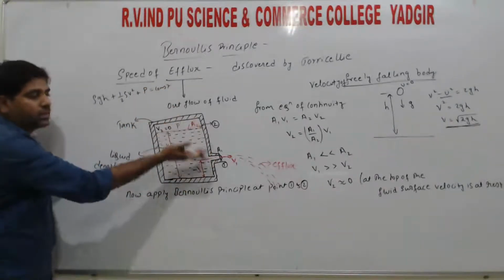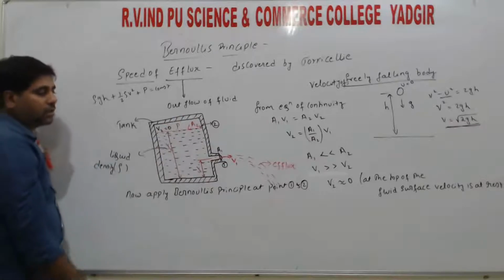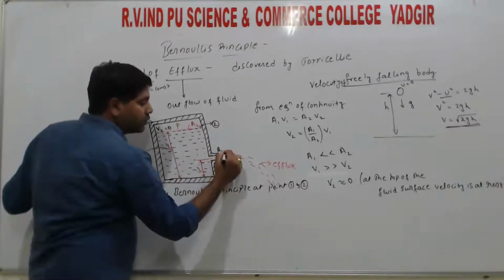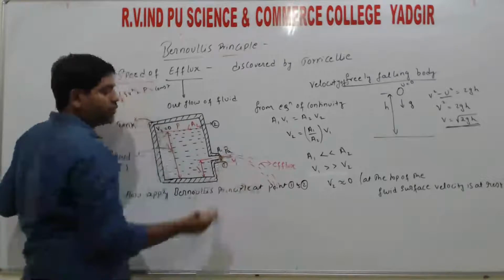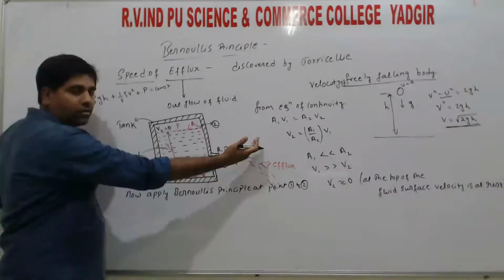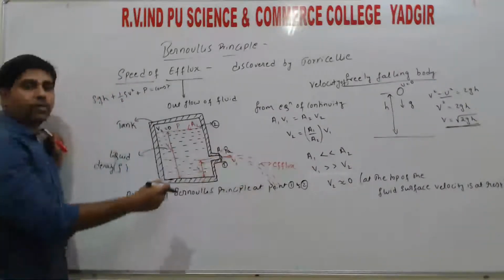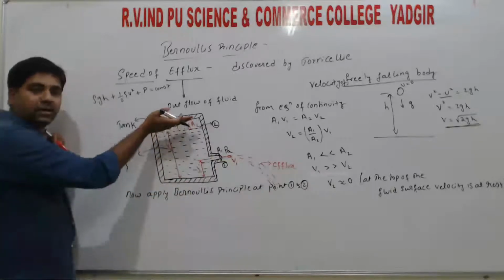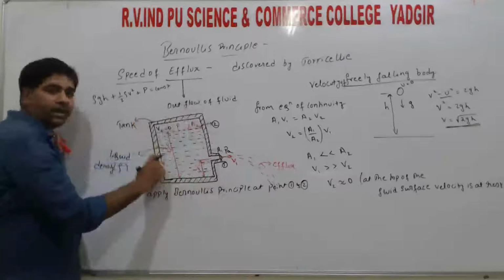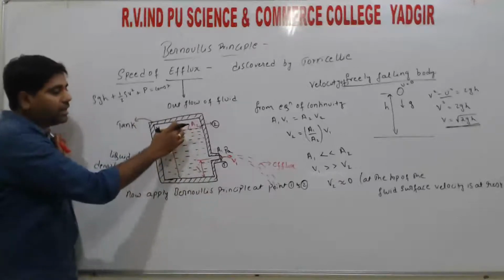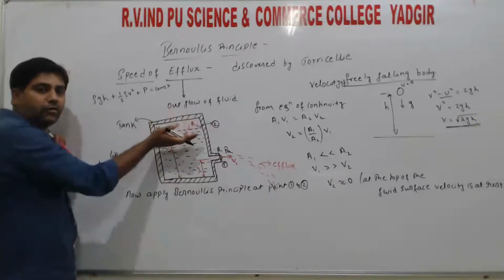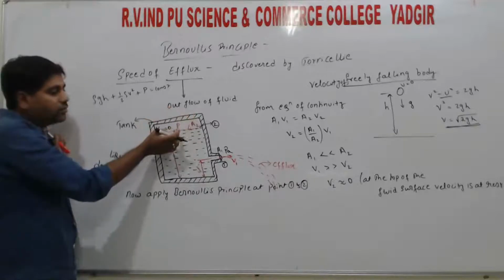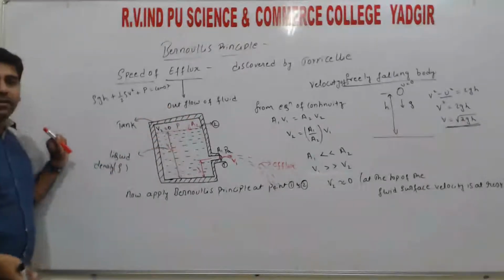Since we are representing it at two points, here we have the pressure, which we take as atmospheric pressure. Outside there is the atmosphere, PA, where PA is the atmospheric pressure. Since the tank is completely closed, there is a pressure at the top of the fluid inside, above the liquid, and that pressure we take as P, right?